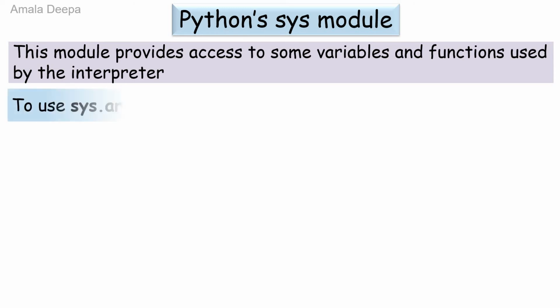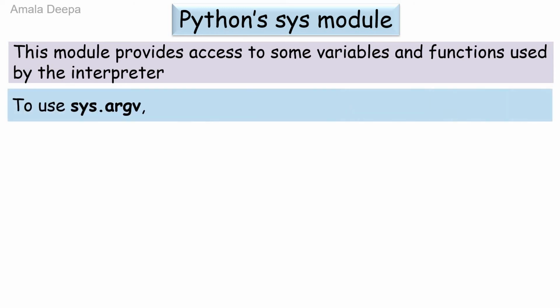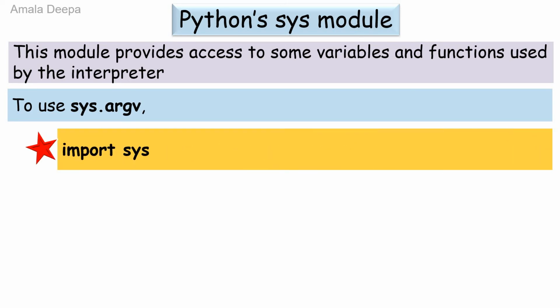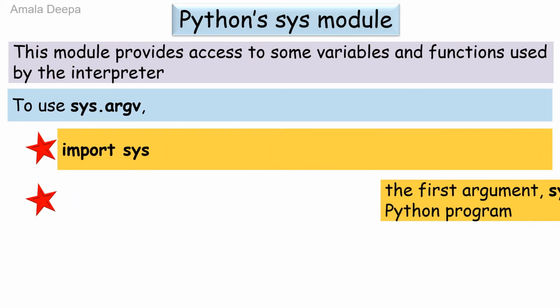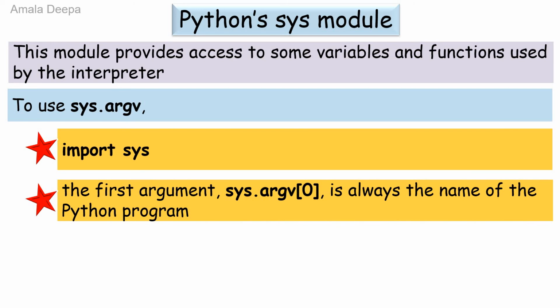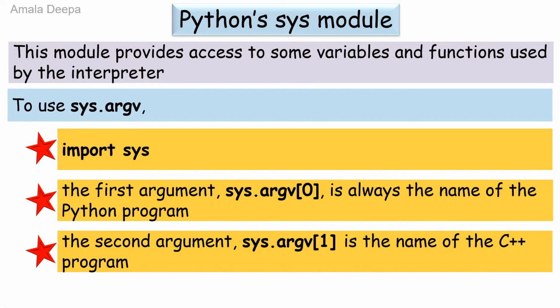To use sys.argv, import sys. The first argument sys.argv[0] is always the name of the Python program. The second argument sys.argv[1] is the name of the C++ program.